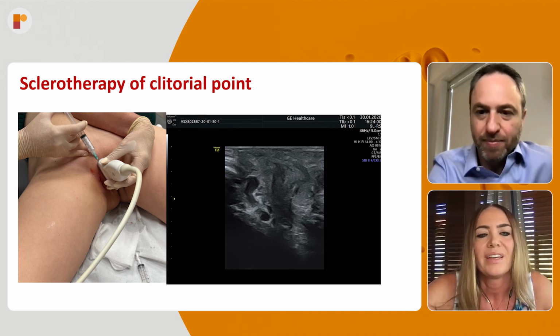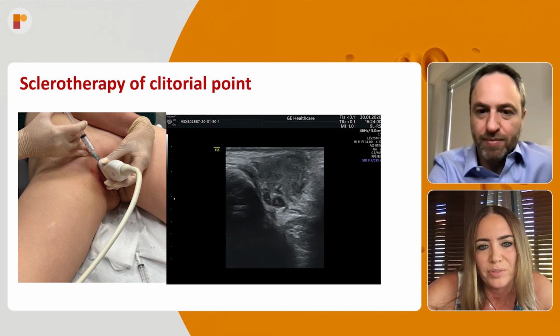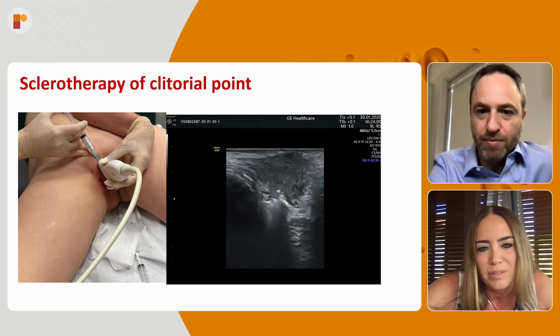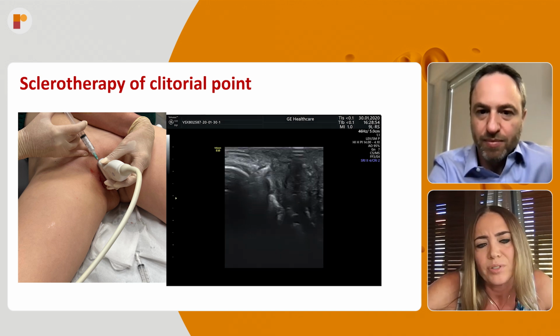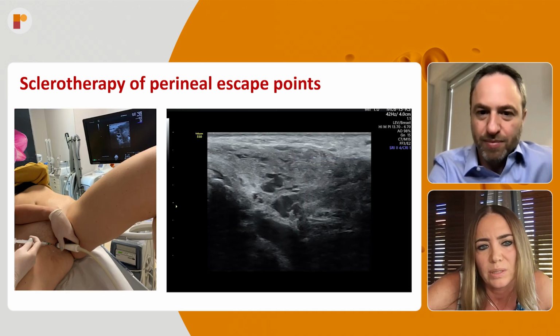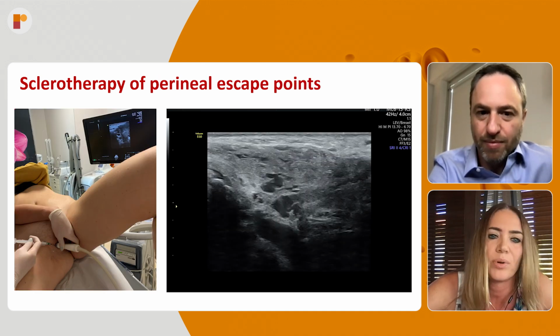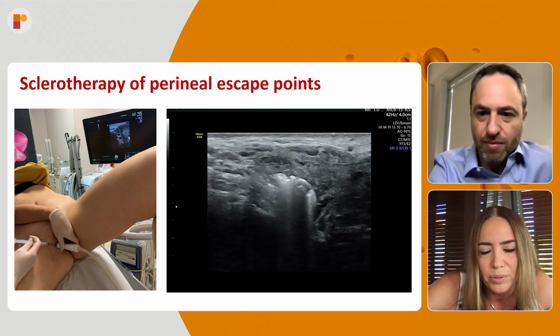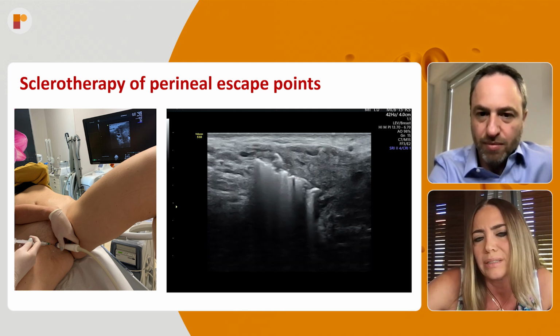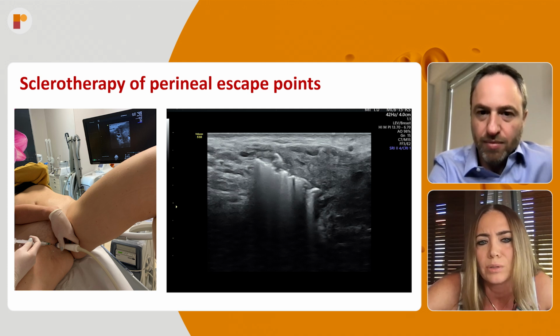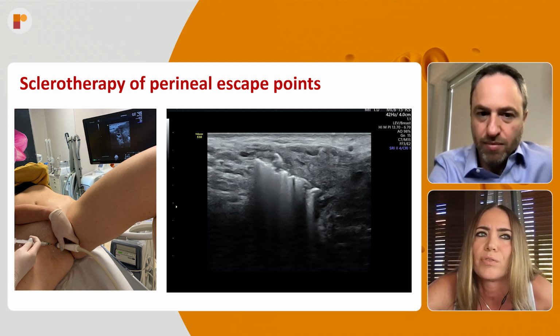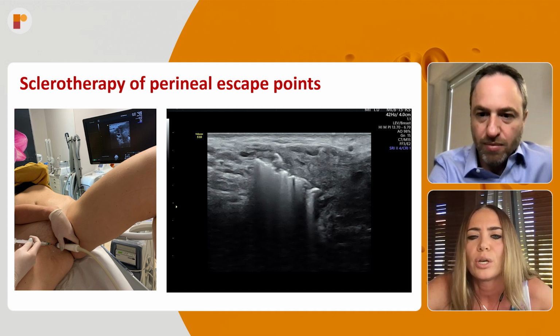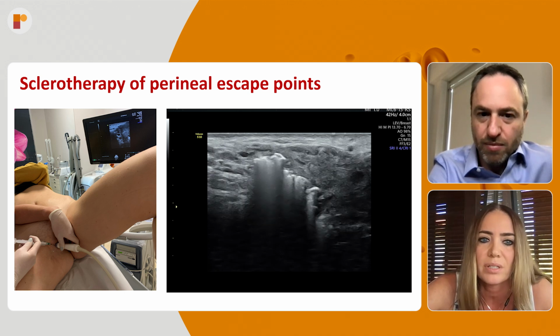Yeah, exactly. So I performed the sclerotherapy of the clitoral point. You can see that I injected quite deep just to close the whole escape points. Then I performed sclerotherapy of the perineal escape point. You can see also that I usually use a quite deep needle injection, just to close these varicose veins, because very often when you have the fascia and you inject just before the fascia, the foam won't go to this pelvic escape point and won't close it, and it may cause recurrences.